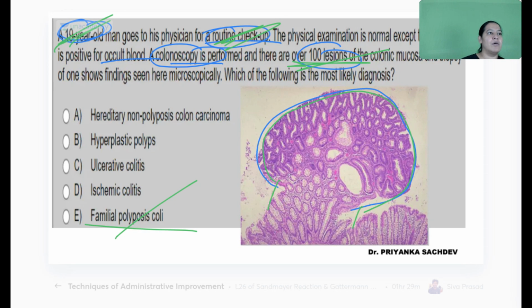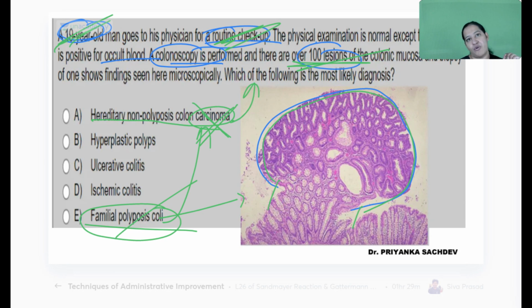It is not hereditary non-polyposis colonic carcinoma. Most of you marked A as the correct answer. No, it is not carcinoma yet. If it is carcinoma, the patient should be symptomatic now. If it is carcinoma, there will be visible blood, weight loss, pain and loss of appetite, all these things. The patient is asymptomatic, so it cannot be carcinoma. It is familial polyposis coli, yet it will get converted into carcinoma if not treated. So D is the correct answer, not A.